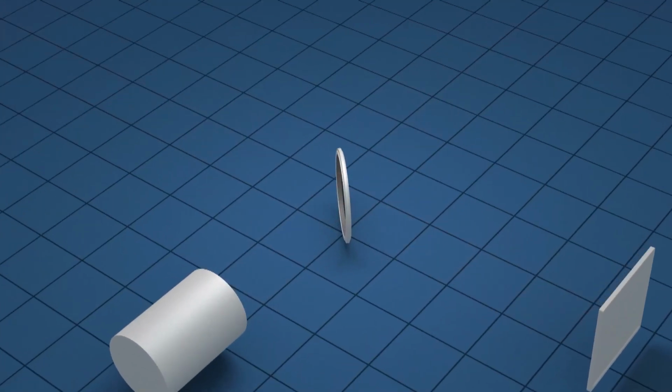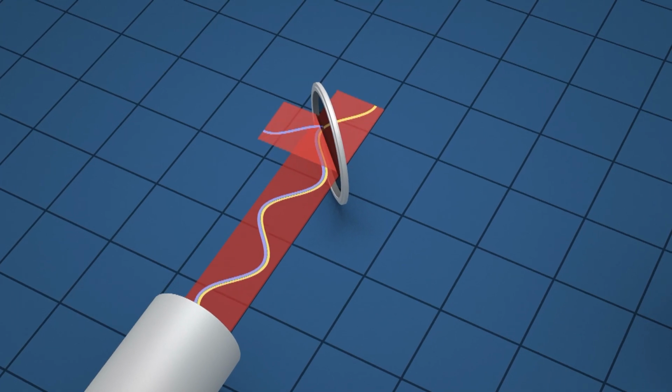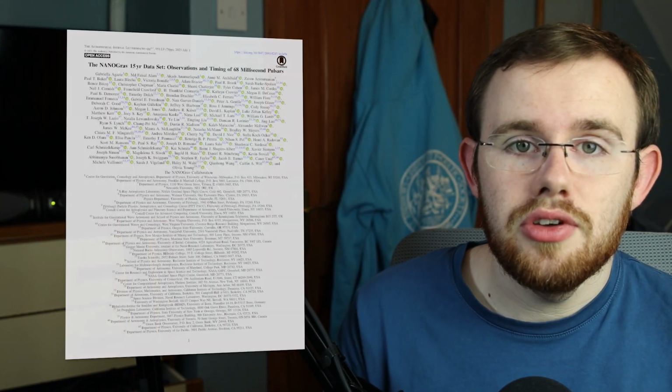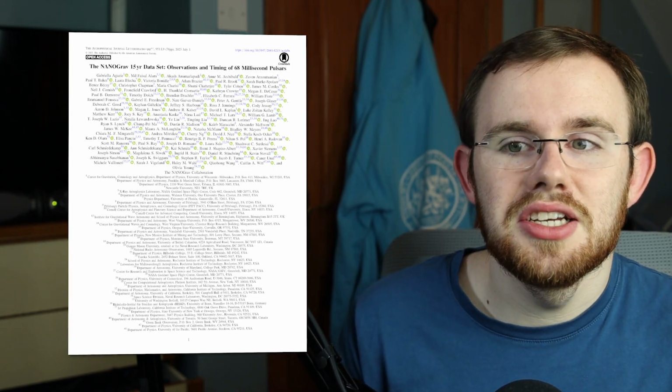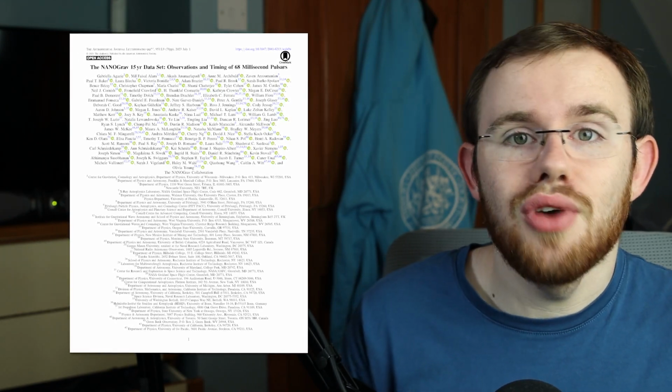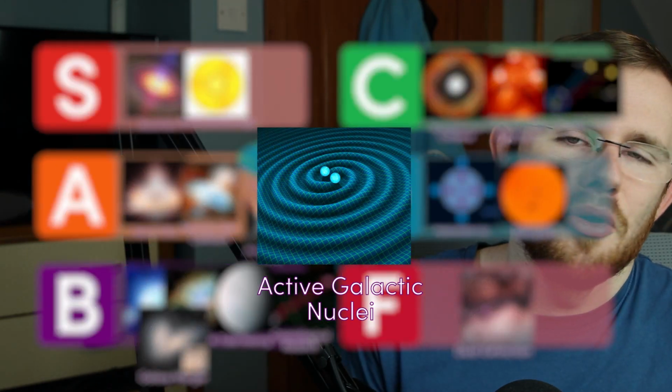Since that detection, we've had a number of detections of gravitational waves using similar techniques, and recently the Nanograv collaboration, which I mentioned earlier, published evidence of a stochastic gravitational wave background, a gravitational version of the CMB based on pulsar timings. Come on, these have got to be S tier. So this is my tier list. Hopefully you agree with some of it.